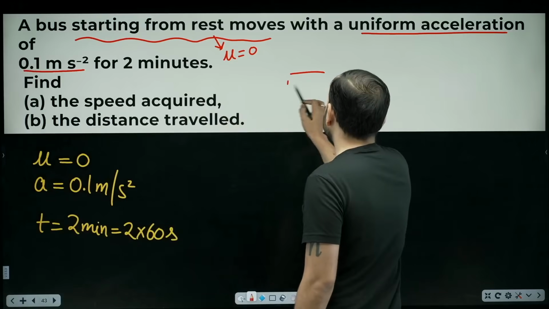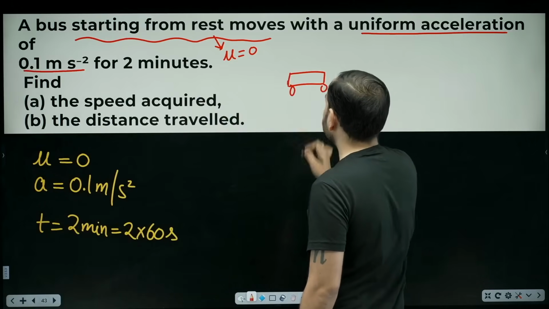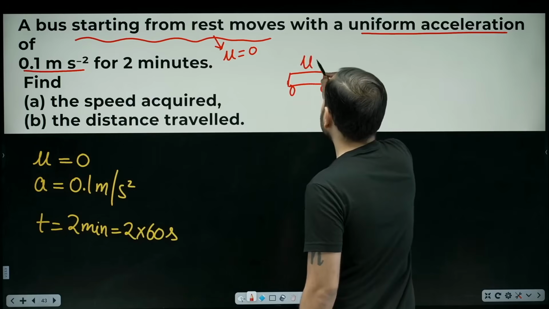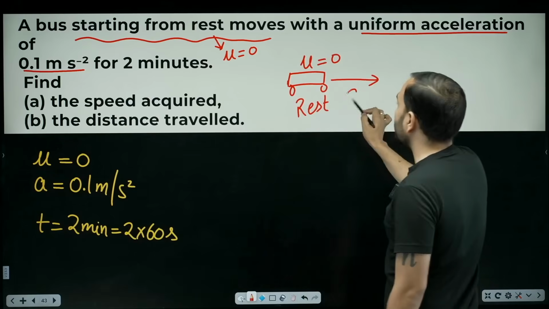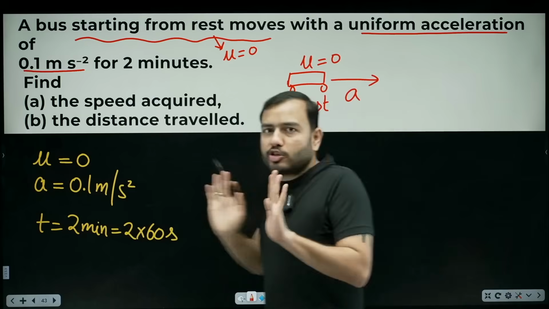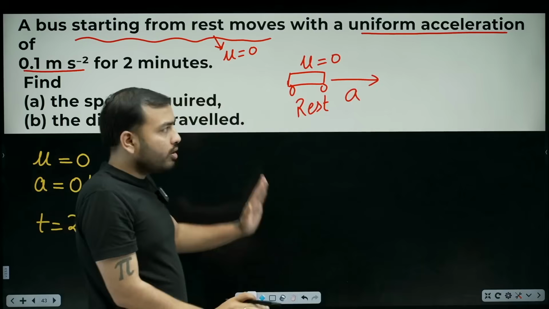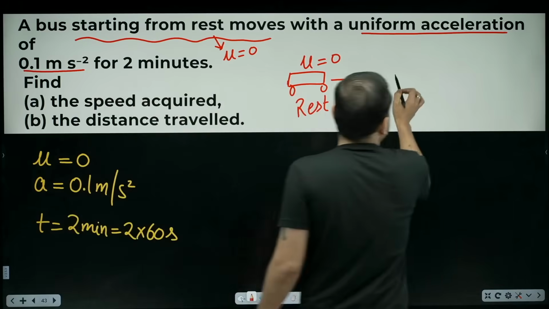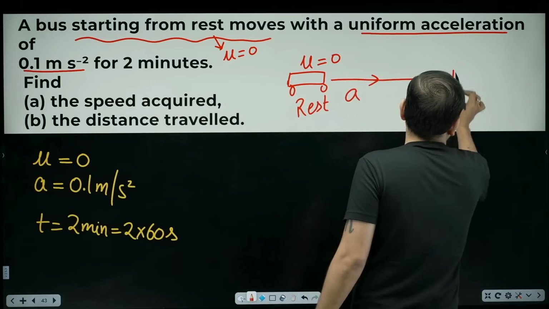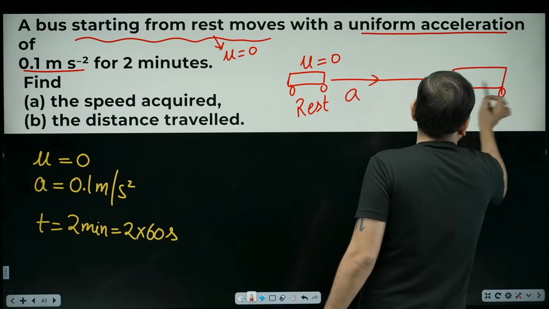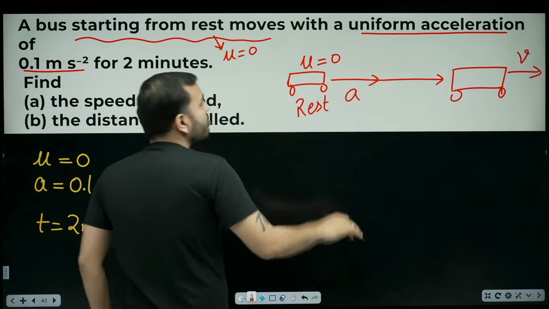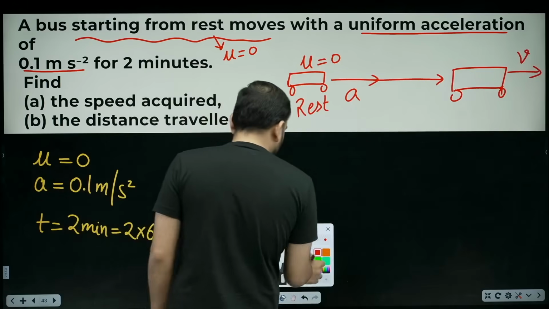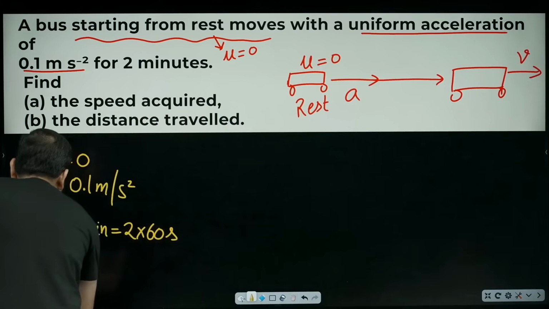Okay, so what's the question, beta? There's a bus. Here, the same bus in which Babita travels. How did it start? From rest. So u is equal to 0. Then what happened, beta? It accelerated. Accelerated means some push was applied on the bus. Boom. Now what will happen? Its speed will increase, right? Its speed increased. So that's the final velocity. What was asked? Find the speed acquired, meaning they're asking for the final velocity. They are asking me the value of v.